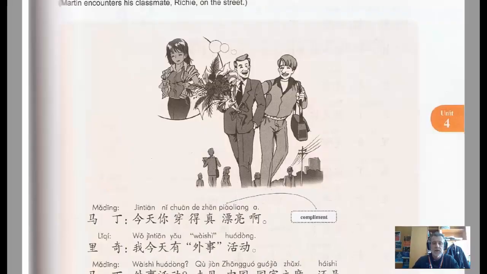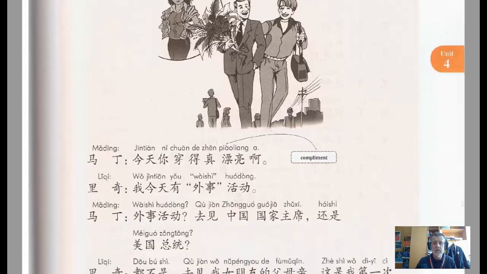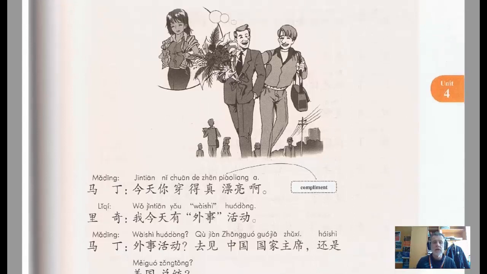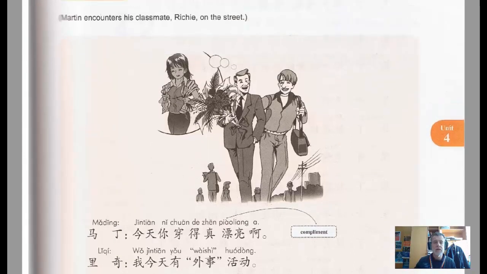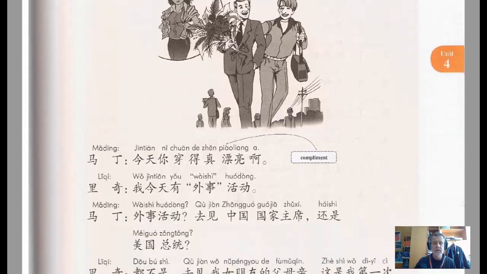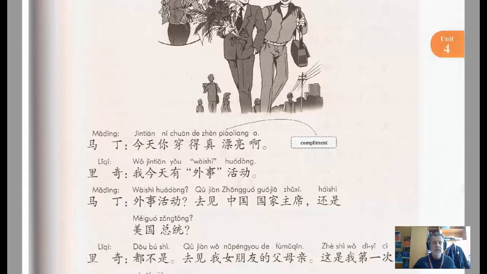So this is Contemporary Chinese Volume 2, Lesson 4, and this is Dialogue 1. We went through this in the lecture today, but I'm doing this again for those that left early. So we have our two characters, Ma Ding and Li Qi. And as it says in our introduction up there, they run into each other on the street, and they have the following conversation.